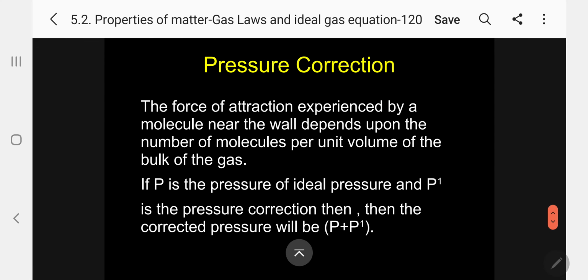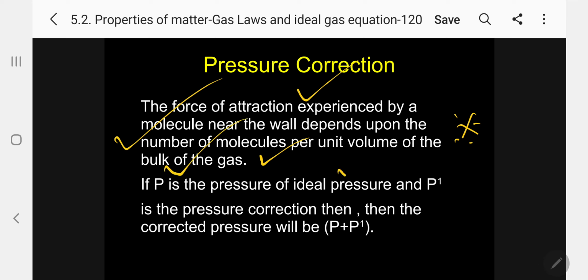Now, let me come to the pressure correction. The force of attraction experienced by a molecule near the wall depends upon the number of molecules per unit volume of the bulk of the gas. This is very important. So, the force of attraction experienced by a molecule near the wall depends upon the number of molecules per unit volume of the bulk of the gas. Let us say now, if P is the ideal pressure,